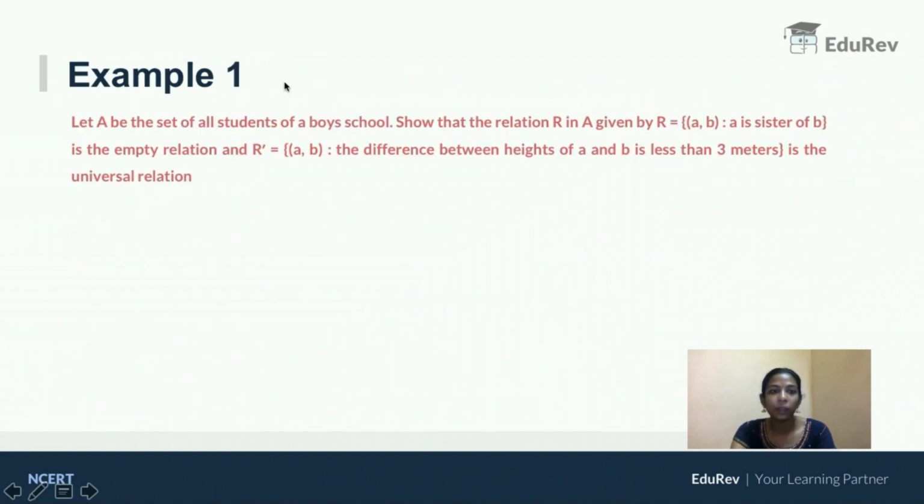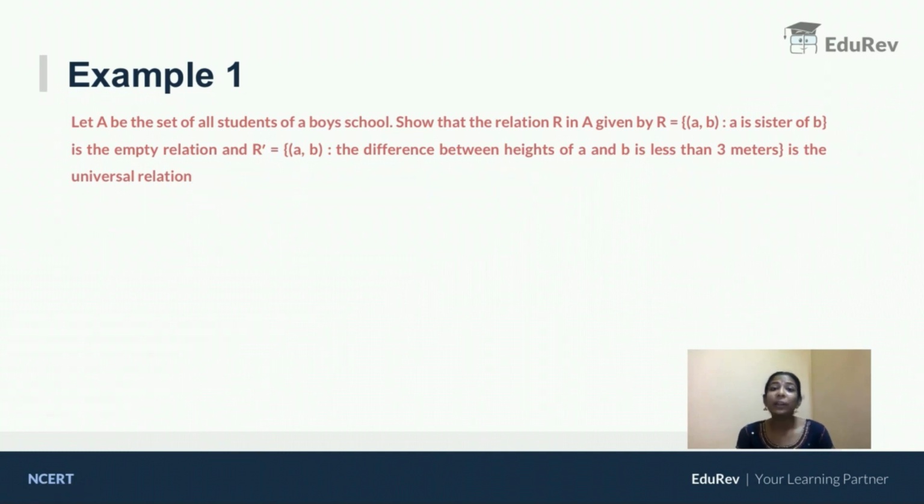Example 1. Let A be the set of all students of a boys' school. They are telling it's a boys' school. Show that the relation R in A given by R is equal to ordered pair (a, b) such that a is the sister of b is the empty relation, and R dash is equal to ordered pair (a, b) such that the difference between height of a and b is less than 3 meters is the universal relation. So what they are telling, it is a boys' school.